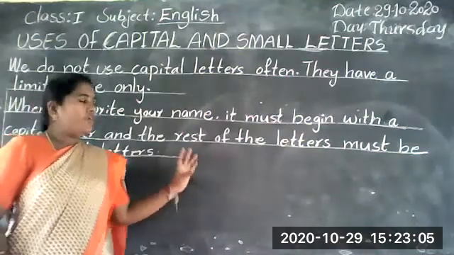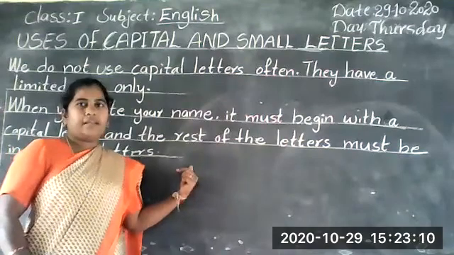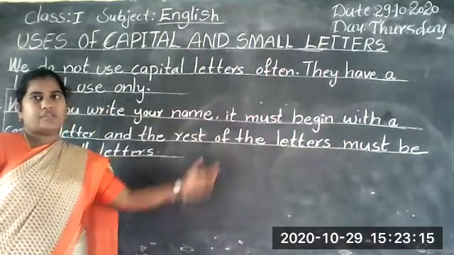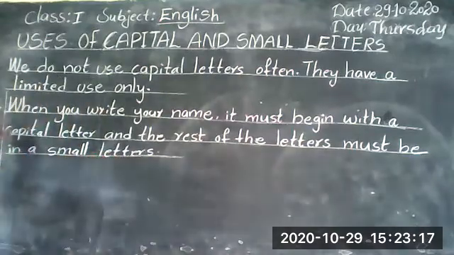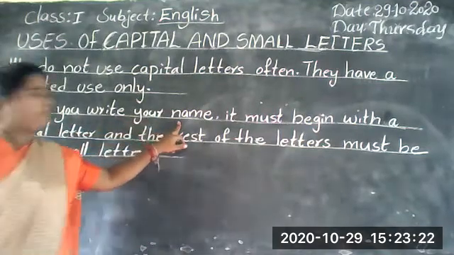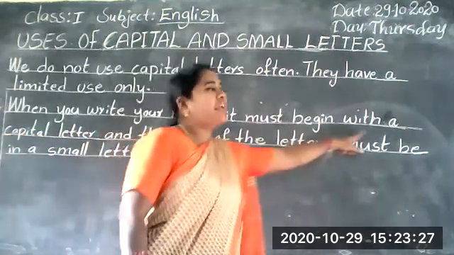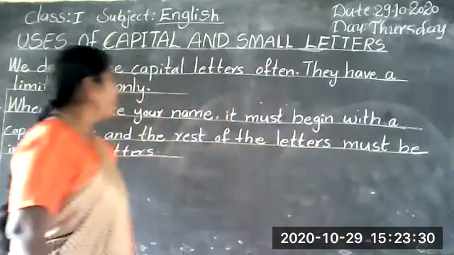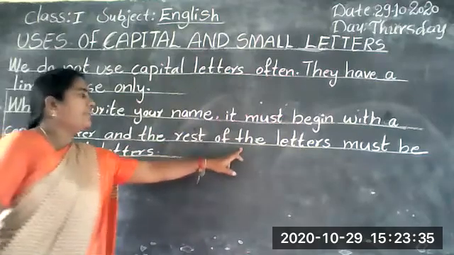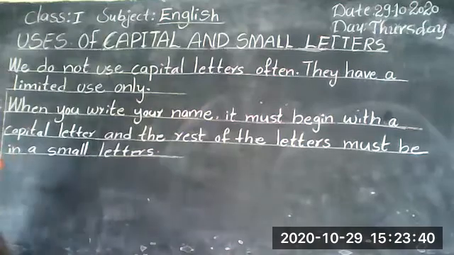Only when you start the one sentence, one word, you write the capital. The remaining letters you write only in small letters. For example, when you write your name, it must begin with a capital letter, and the rest of the letters must be in small letters. Understood now?